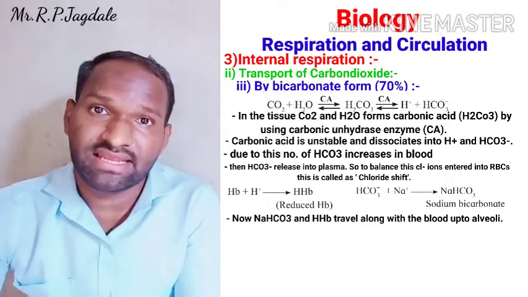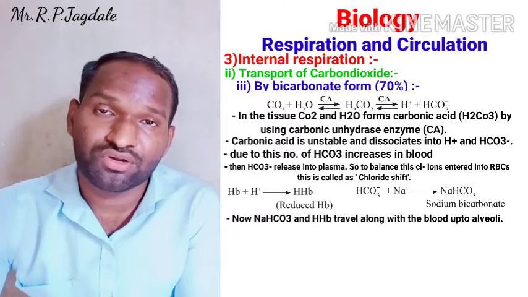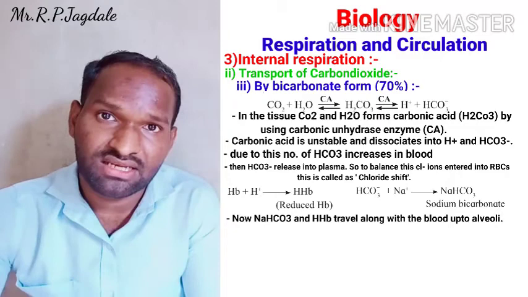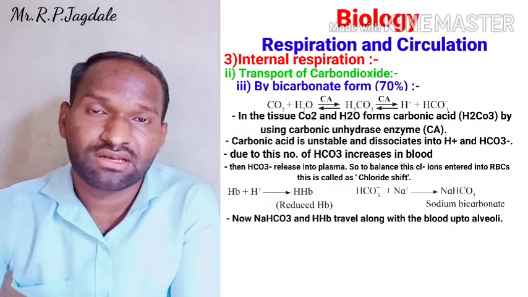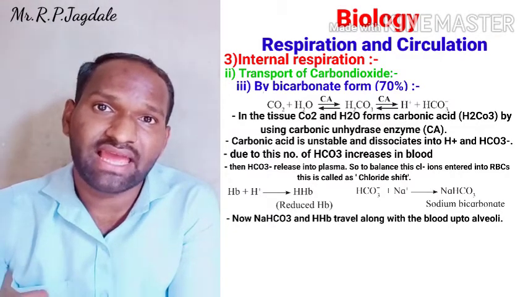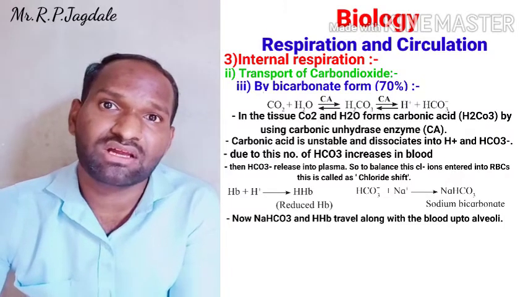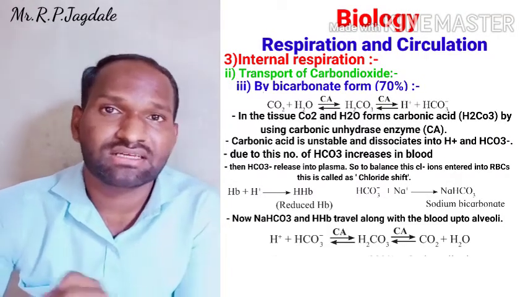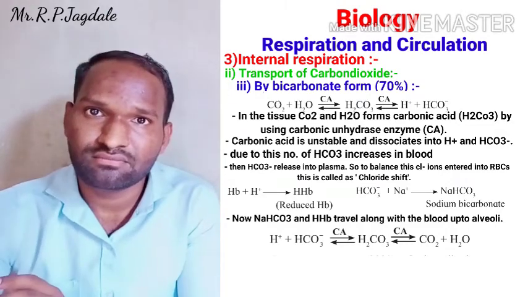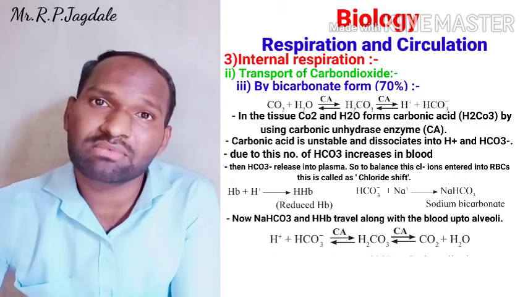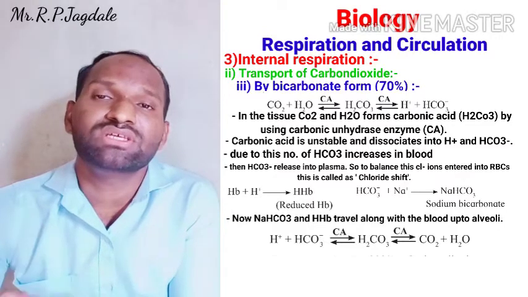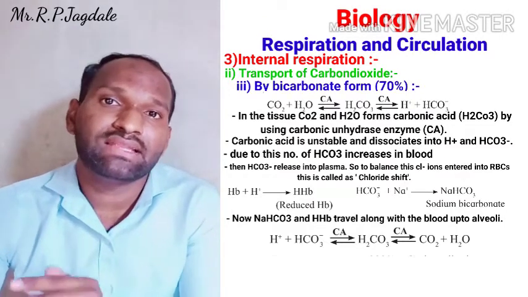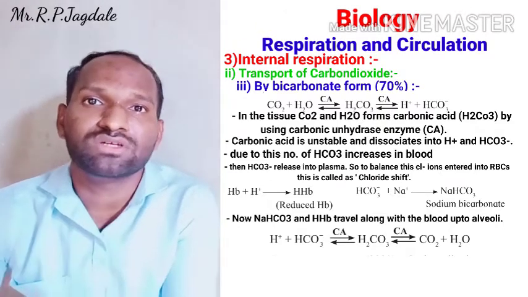That NaHCO3 will dissociate to release HCO3 minus, and reduced HB releases H plus. Now that H plus and HCO3 minus will combine to form H2CO3, that is carbonic acid. We know that it is unstable, so it dissociates into CO2 and H2O. And that CO2 is transferred to the alveoli.